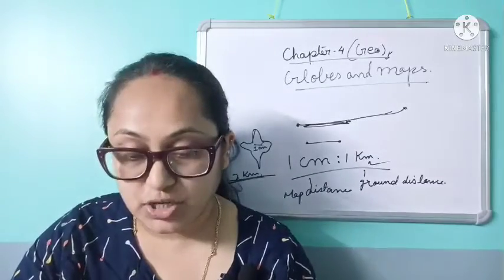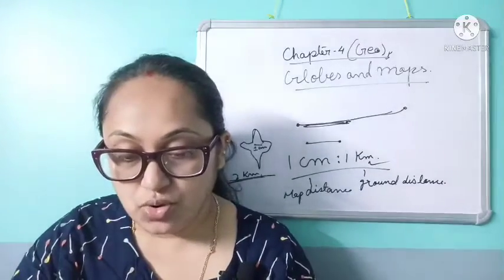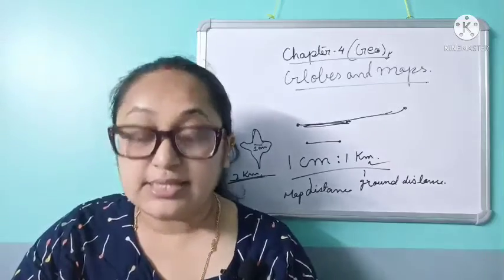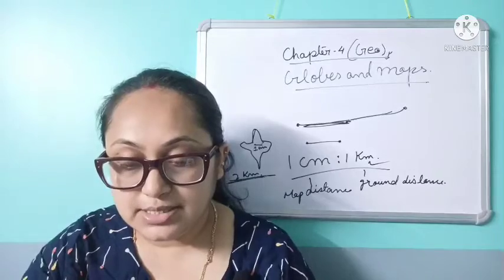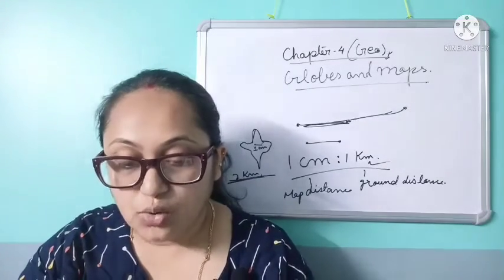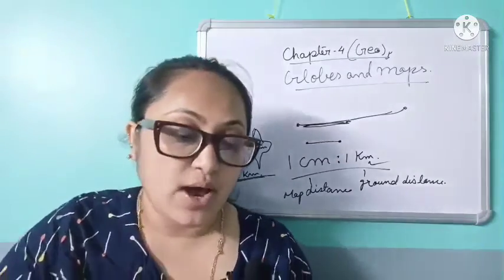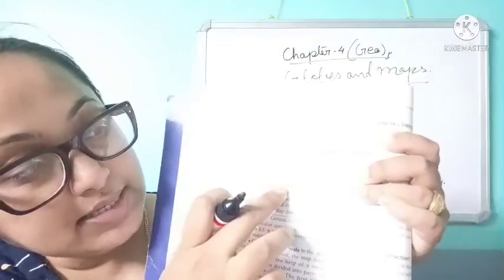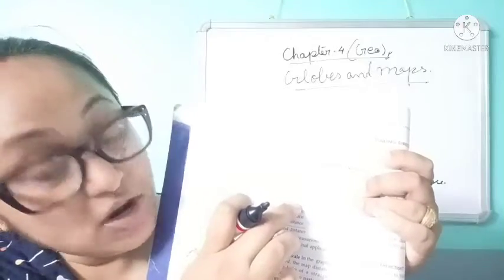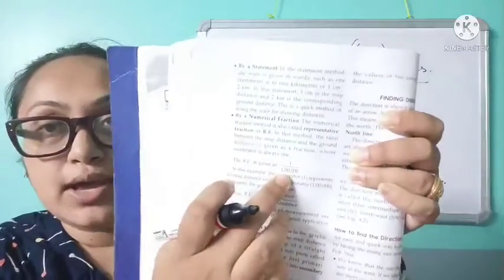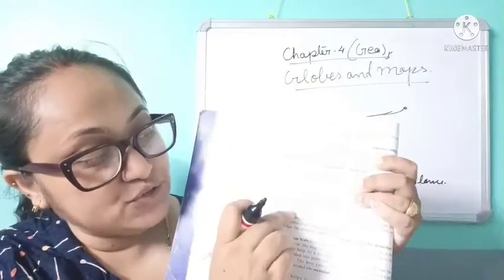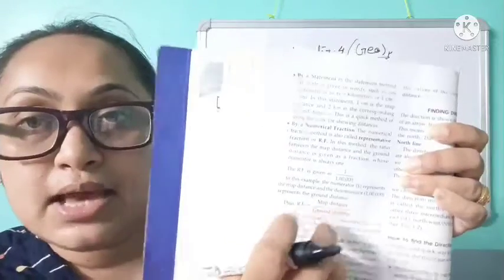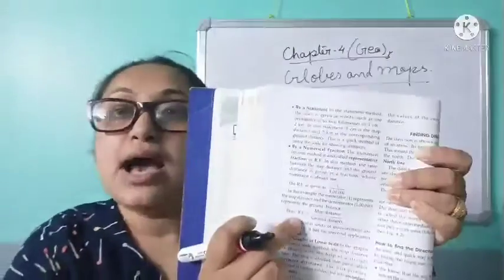Now, by a numerical fraction. The numerical fraction method is also called the representative fraction, that is RF. In this method, the ratio between the map distance and the ground distance is given as a fraction whose numerator is always 1. RF is given as, this is the numerator 1 and this is the denominator 1 lakh. Thus RF equals map distance by ground distance. So you have to put the value of the map distance by ground distance, then you will get the answer.